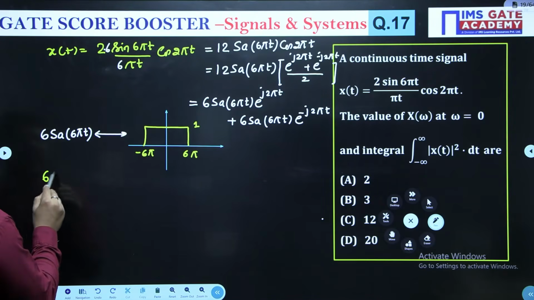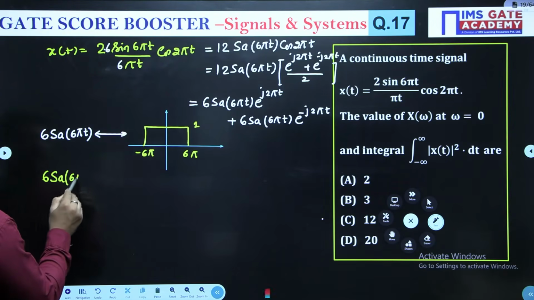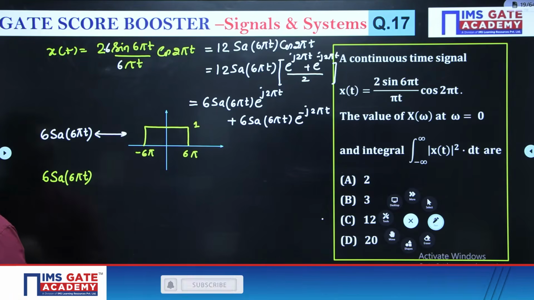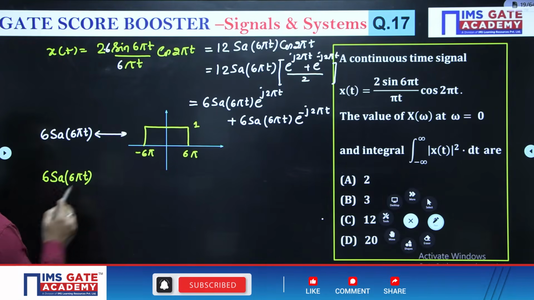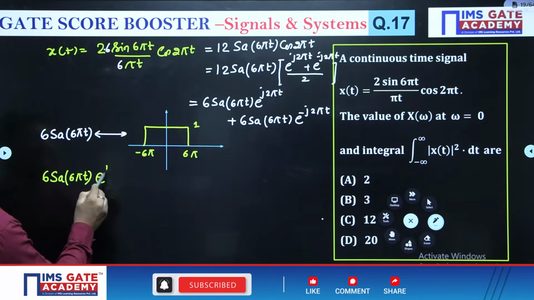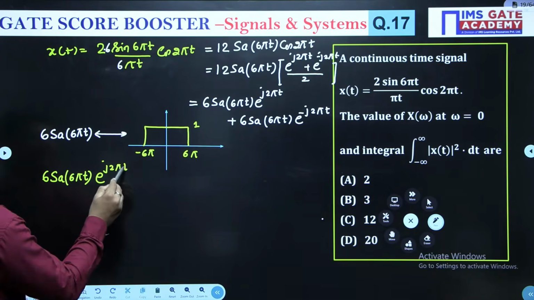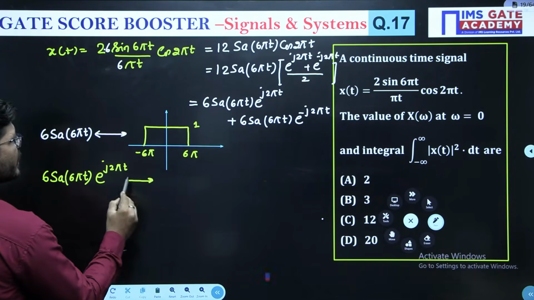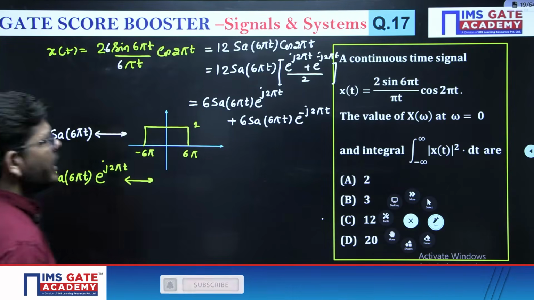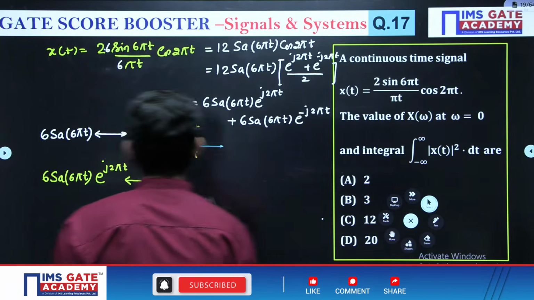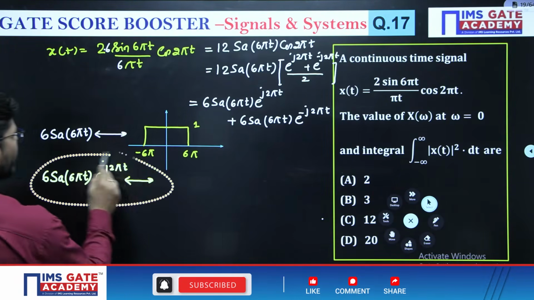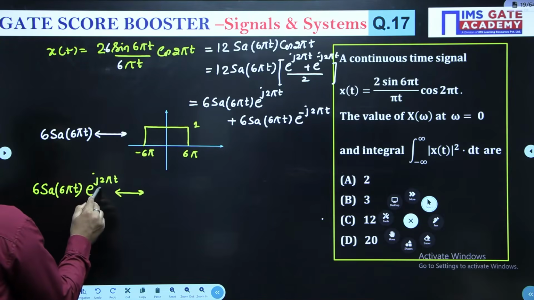Now if I multiply this signal with e to the power j 2 pi t, okay, then what will happen? If you multiply this signal with an exponential, then the frequency will be shifted by 2 pi.